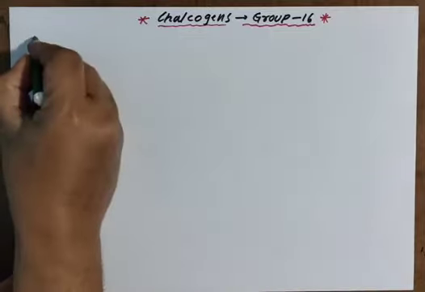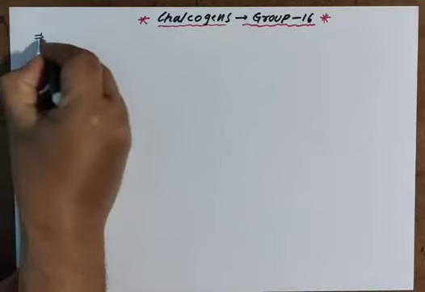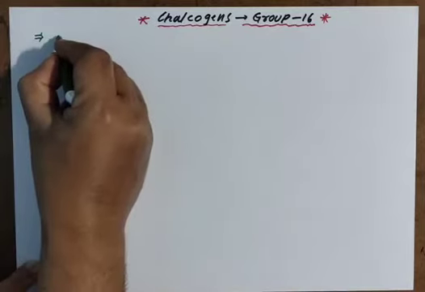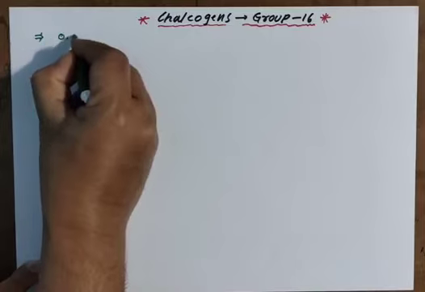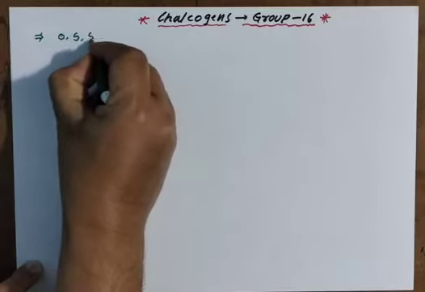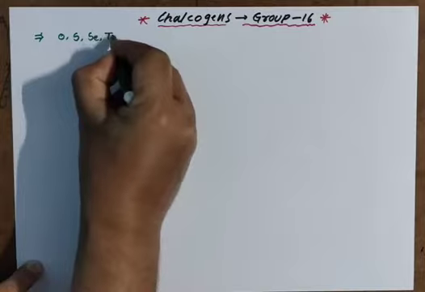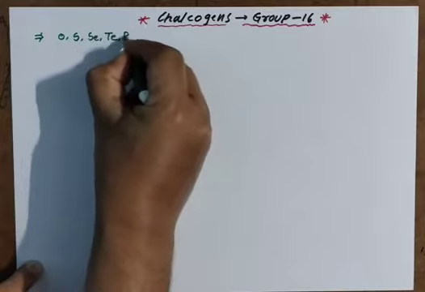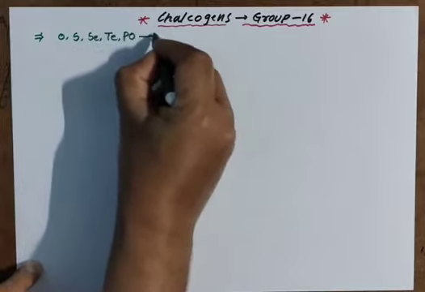You know, the group 16 elements, that is oxygen, sulfur, selenium, tellurium and polonium. These are the family members.